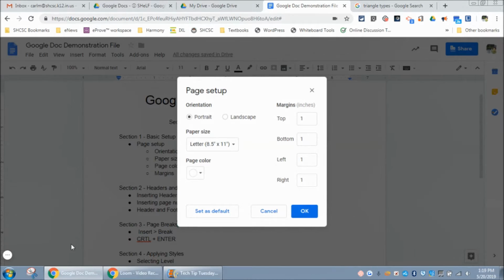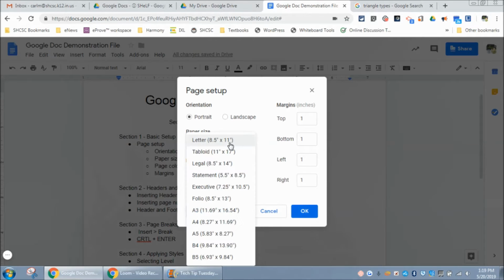And when you click in here, you'll see this menu that pops up, and you see you have all these different options. You can change the orientation of the page from portrait to landscape. You can also change the paper size. You see all these different types of paper sizes.